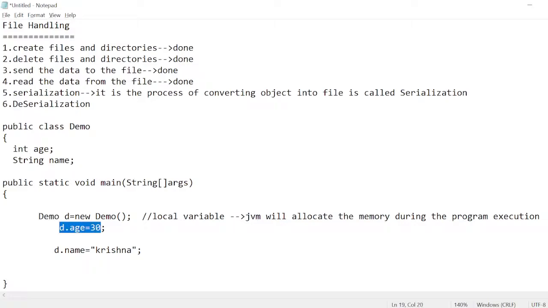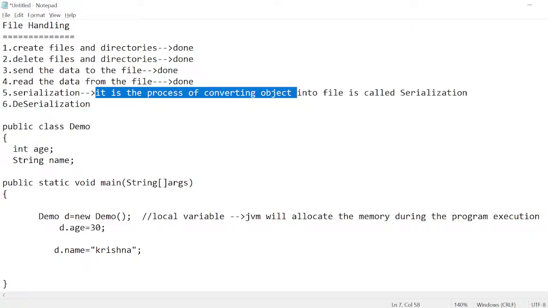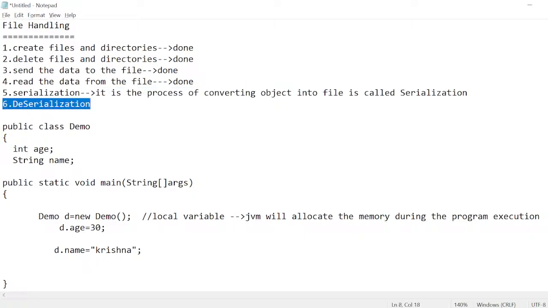One is the age, second one is the name. This I can store in the file. If I store in the file, is that permanent or temporary? That is permanent. File is permanent. So the process of converting an object into a file is called serialization.